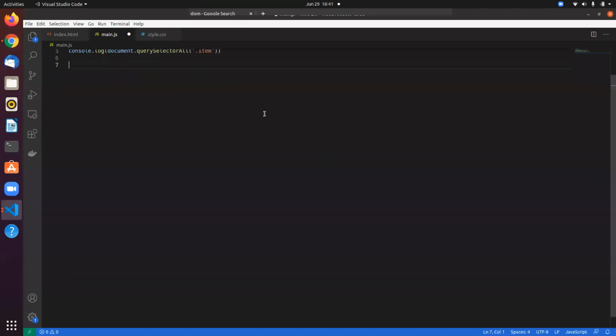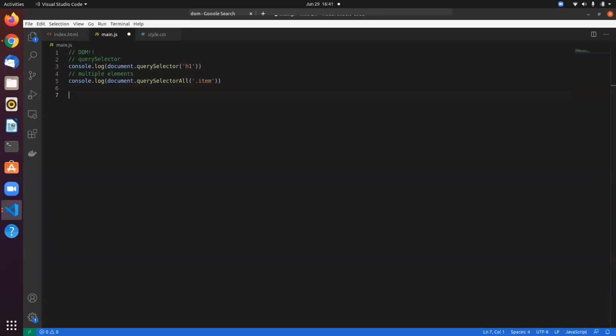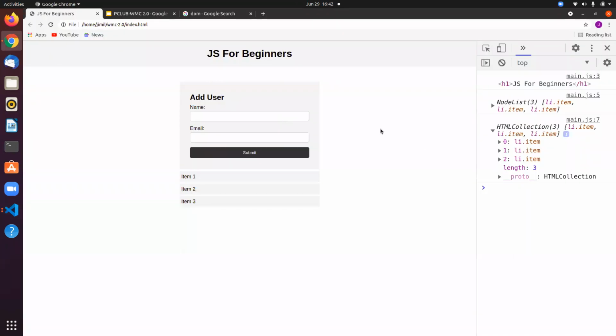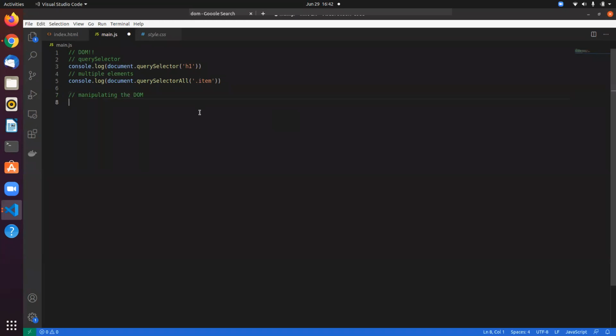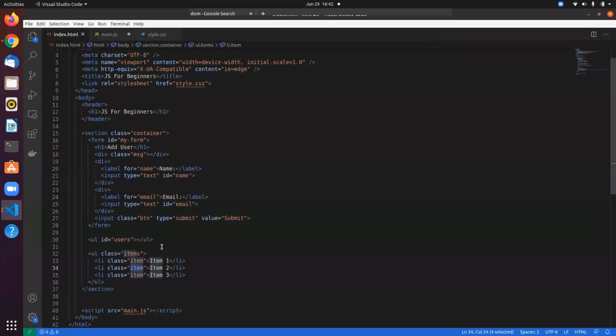So this way you can select elements from your HTML, right? Now let's talk about manipulating the objects, the DOM. So now you know how to select stuff from the DOM. Let's see how you manipulate the object. So let me just get rid of this. Let's say I grab these items and maybe perform some kind of operation on these lists.